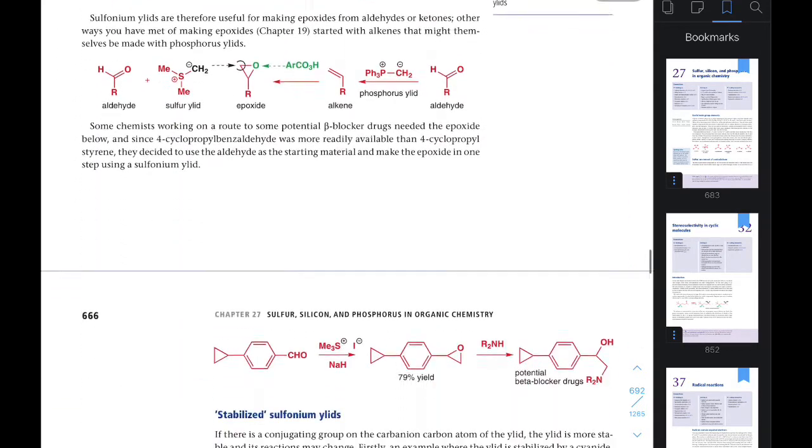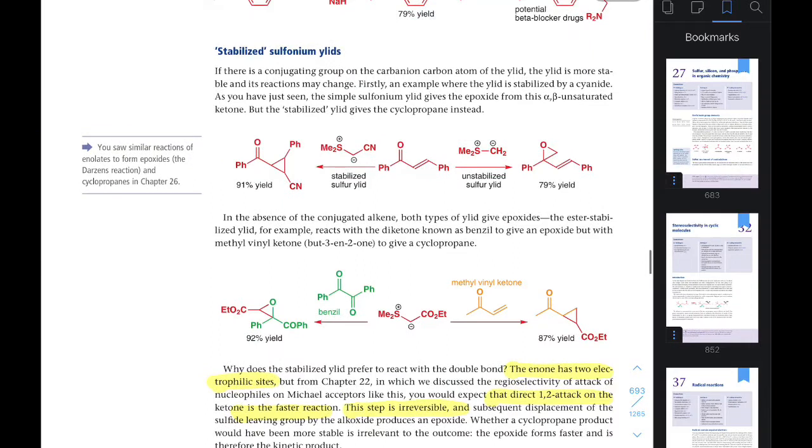Now you can see further. In this case the ylide is very stable, but this ylide is not stable. Therefore this stable ylide gives this type of cyclopropane ring, but this ylide gives this type of epoxide. There are thermodynamic and kinetic aspects for this. I have made a video on that. You can go through that or you can directly read this book. Whatever you do, you must cover this topic.